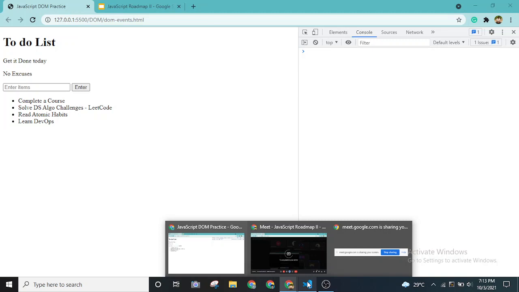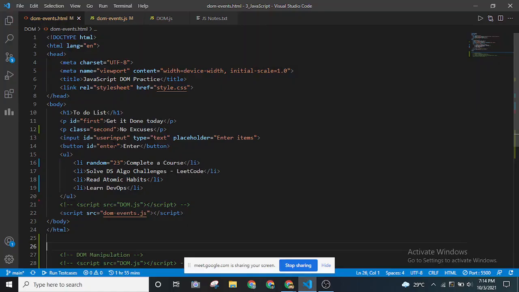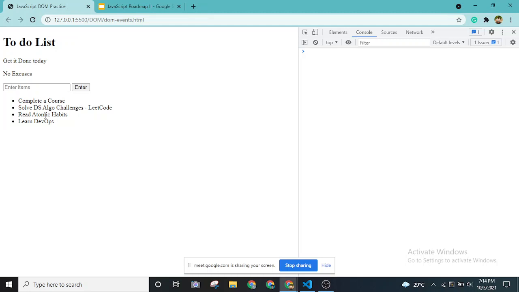Bro, what do we have to do if we want to add one subject or topic inside the to-do list? Okay, you want to add another list item? I just wanted to add a topic in the atomic habits. You mean add another subtopic, like a sub list inside this read itself? Yeah, like that. Okay, let me try to do that in front of you. Cool.